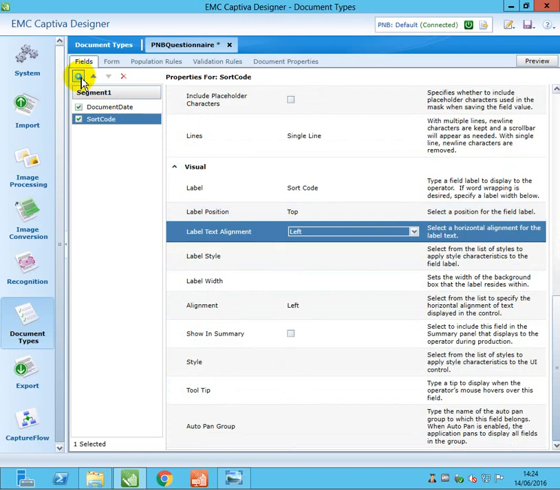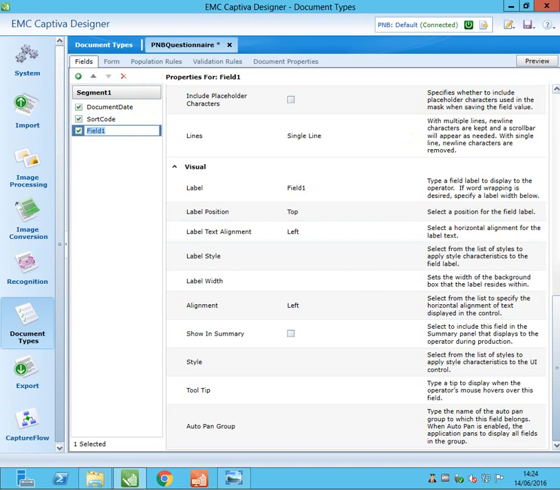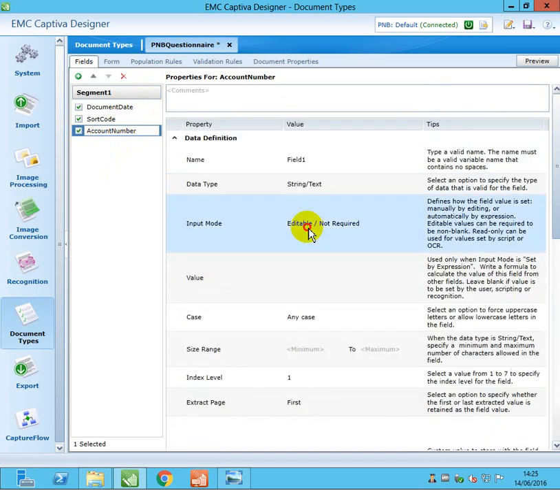Now in the same way we will add one more field, account number. This is also editable and a required field.